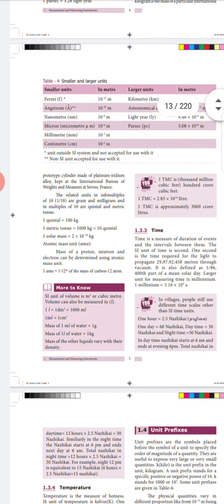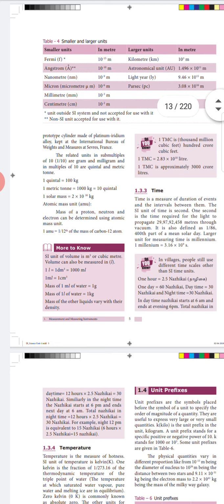And next one, time. We use time to measure an event, the duration of an event, or a time interval between events. So that is the purpose of time. The SI unit of time is second. So what is 1 second? Otherwise we can say, in 1 second of time, what is the distance covered by light. That is called 1 second.